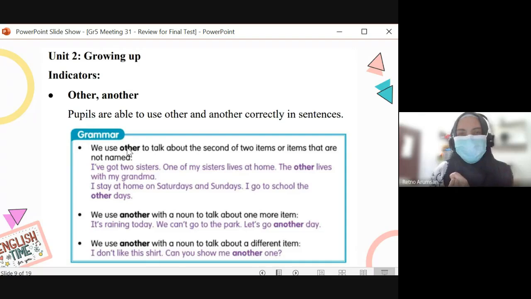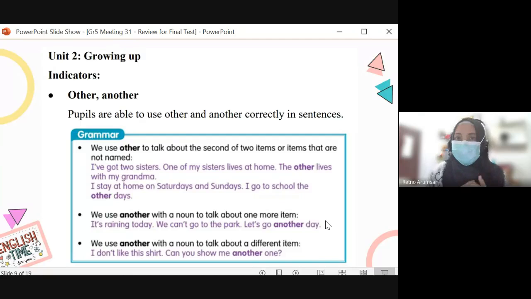We cannot use another for uncountable and plural. But we use another with a noun to talk about one more item. Yeah, we want to talk about one more item. Can you give me another slice? Like that. It means I want one more slice.